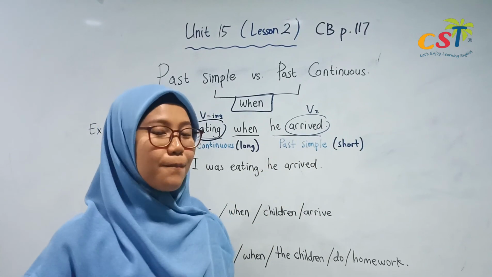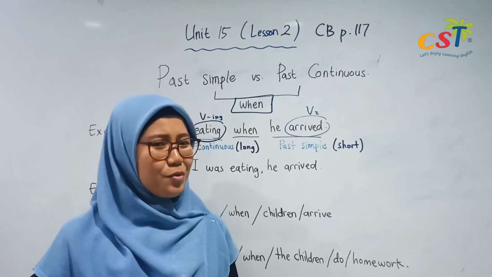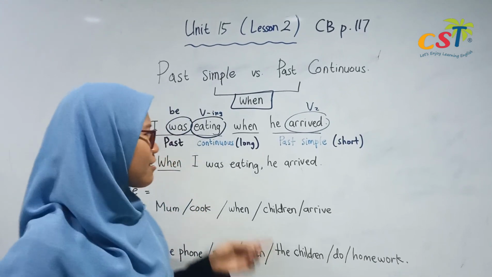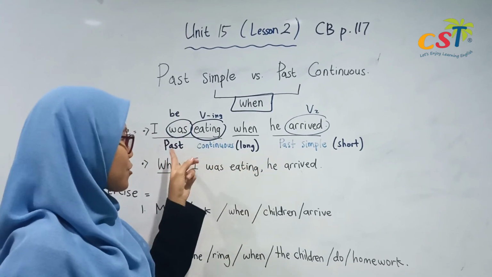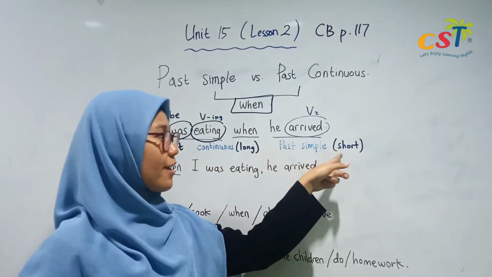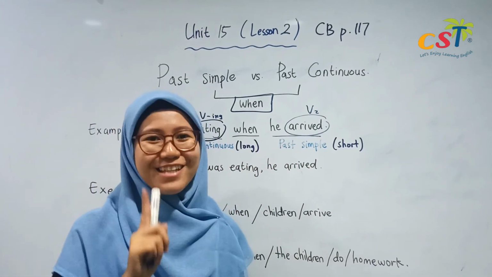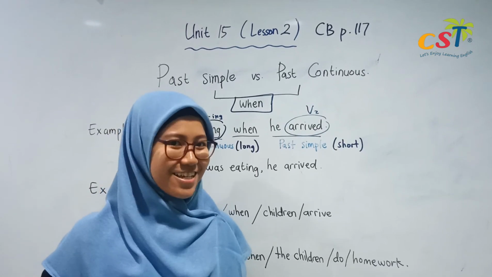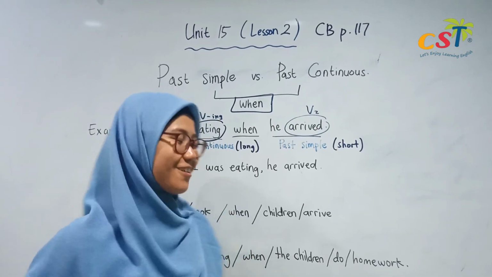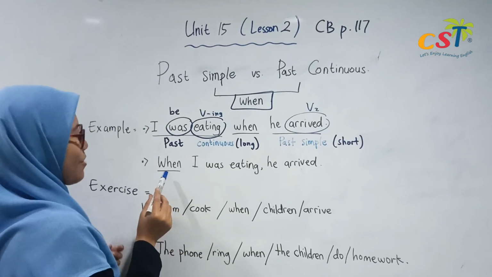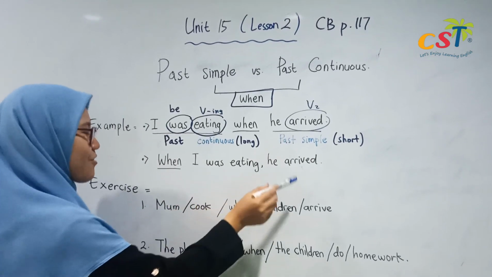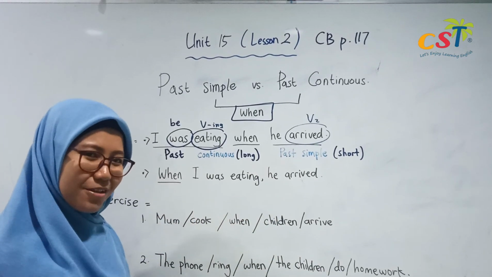Good job. So now can we say that if long action we use past continuous and for short action we use past simple? Probably yes. That's why take a look to the second example so that we can make sure. Okay. When I was eating, he arrived. Basically, it's the same example, right?